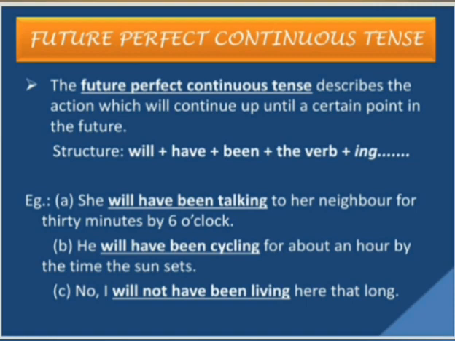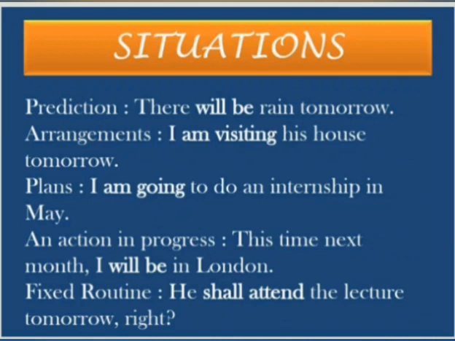The combination says will, which is future, have, which is perfect, and continuous, that is ing form of a verb, that is future perfect continuous tense. Okay, so we have discussed all the four types of future tense. Let us see the situations wherein the future tense is used.